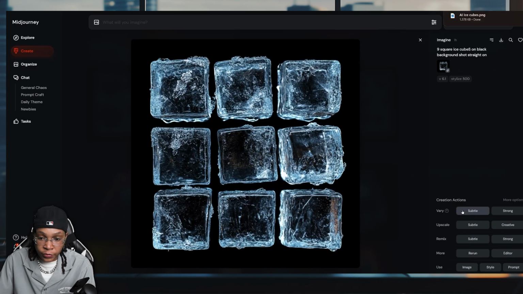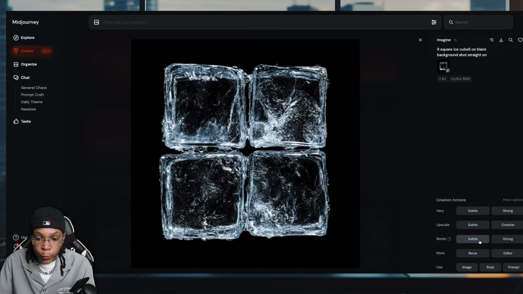Now we're going to vary. Now you can remix it subtly, strongly, or you could do subtle or strong. So strong means it's going to be way different. We're going to press 1 strong. We're going to press 1 for subtle. And let's see what we got. This one is pretty cool, but we want to remix this.